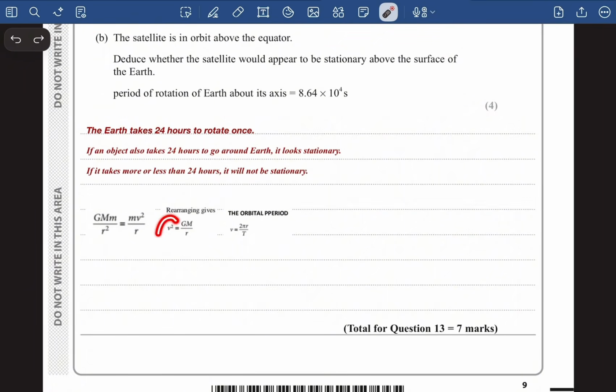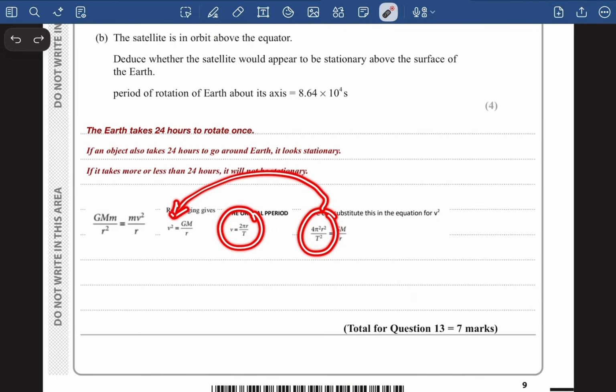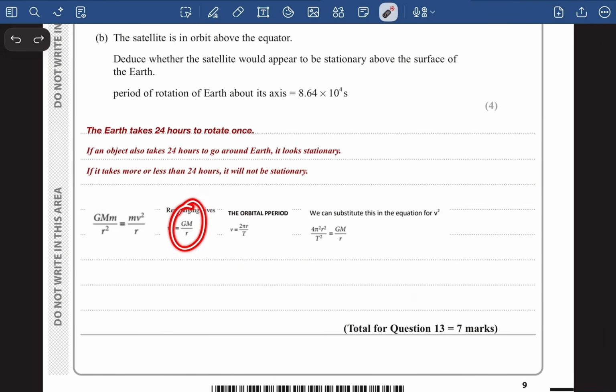Now here in this equation it was v squared. So let's square this part. If you square this v, this 2 pi r divided by time needs to be also squared. So it becomes 4 pi squared r squared divided by t squared, which is equal to GM by r, because this is the same v squared, which is equal to GM by r. That's why we have written GM by r right here.